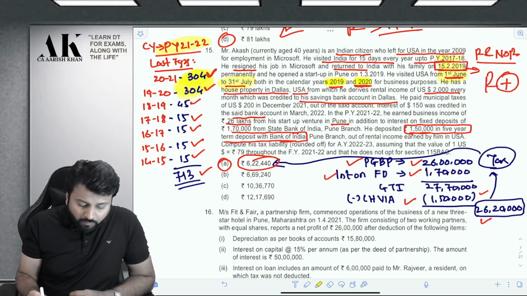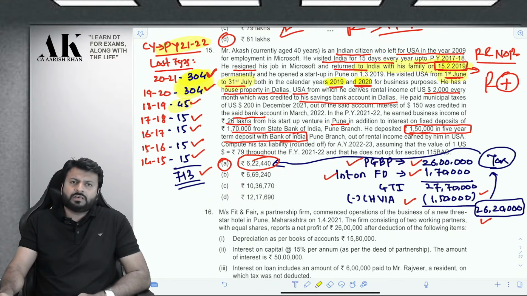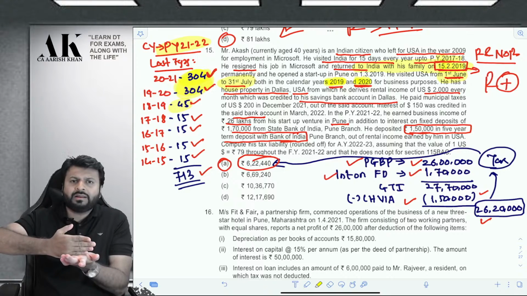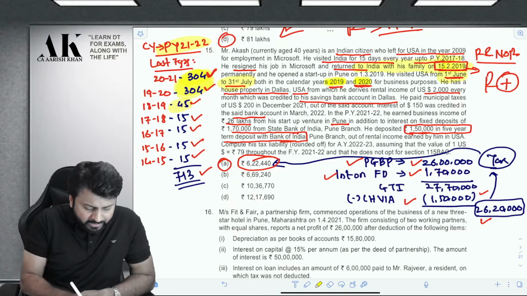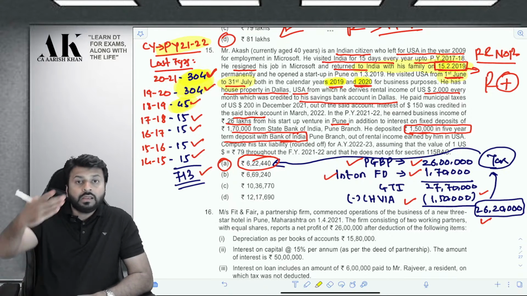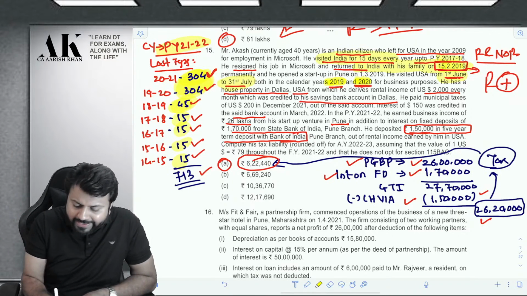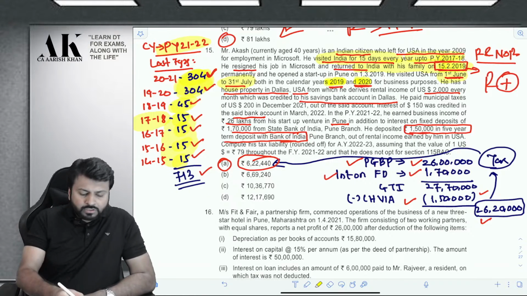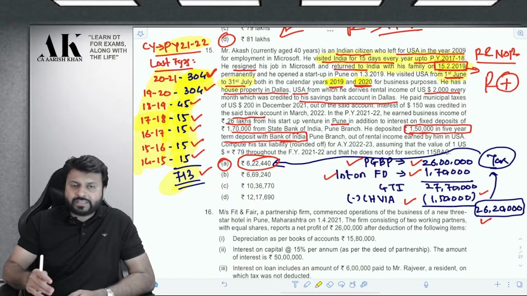Now, what about 18-19? In 18-19, he came to India. You can see over here in the third line. On 15th of Feb 2019, he came to India after a year. So he was in India for the month of Feb, 15 to 28 Feb, that is 14 days, and for March 31 days. So in 18-19, he was in India for 45 days. Before that, he visited India only 15 days every year up to 17-18, as you can see over here. So this is the data for the last 7 years. If I total up these 7 years' data, the answer comes to 713, which is lesser than 730 days.